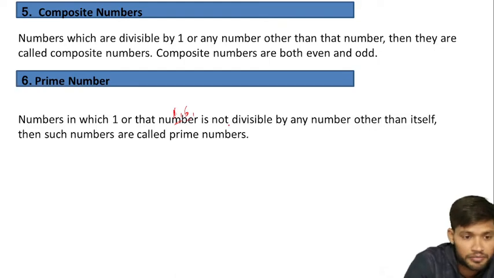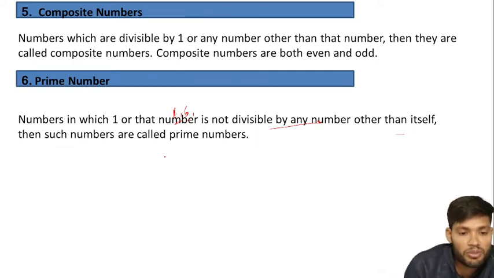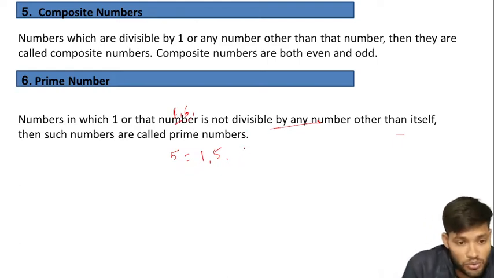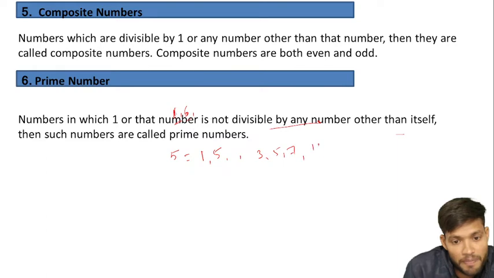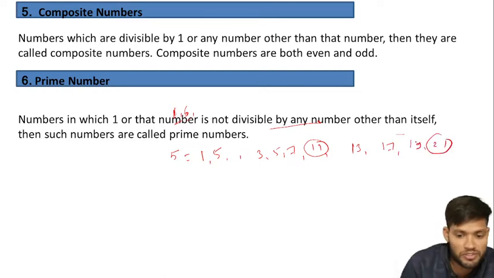For example, first of all we have to look for a number which is not divisible by any other number than itself, then such numbers are called prime numbers. For example, I take the example of 5. 5 is divisible by 1 and itself, by 5, and there is no other factor that can divide 5, so it is a prime number. There are many prime numbers: 3, 5, 7, 11. 11 is also a prime number, 13 is also a prime number, 17, 19, 21, all are prime numbers.